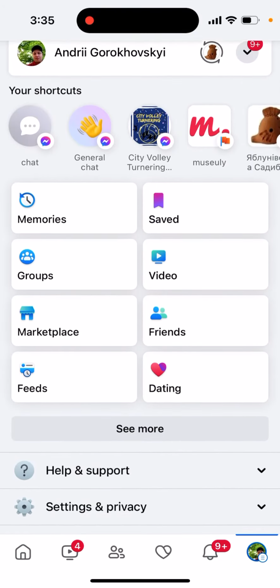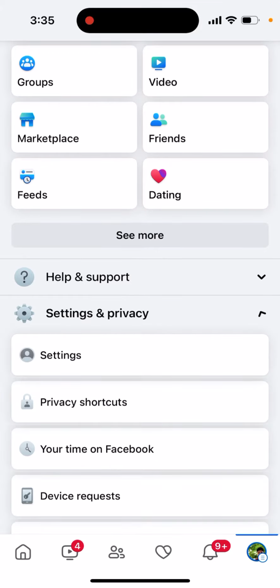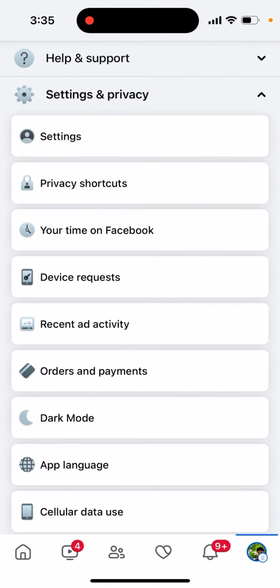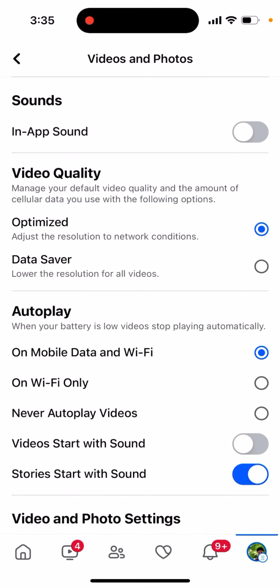You will see the screen with your name and all of the details. So just scroll down, tap on Settings and Privacy, and then tap on Settings. And here you just go to Media, and then from here you just need to toggle off In-App Sound. When you turn it off, this annoying scrolling sound will be gone from the Facebook app.